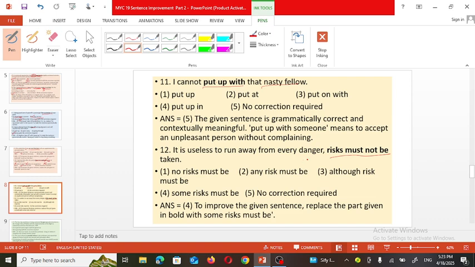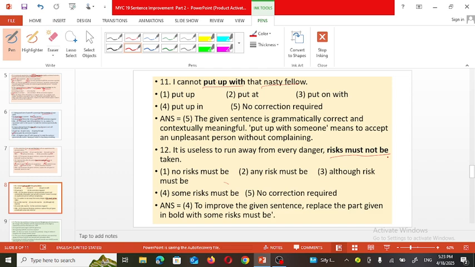So the sentence is not grammatically correct. It means always it is not possible to run away. Sometimes we have to take a few risks and sometimes we should not take certain risks. So such meaning must be there. So for the bold letters given, we have to find other options. Now we have to consider these four options. No risk must be, any risk must be, although risk must be, or some risk must be.